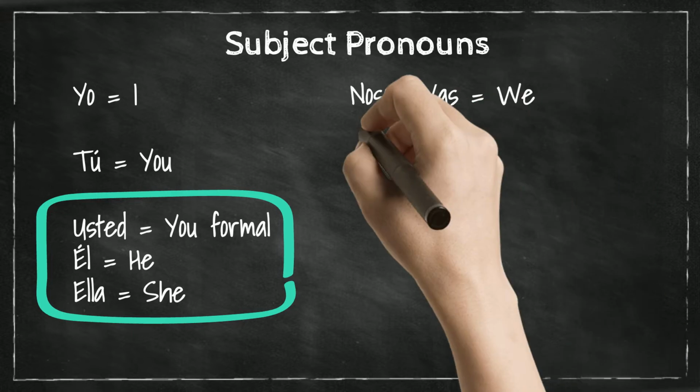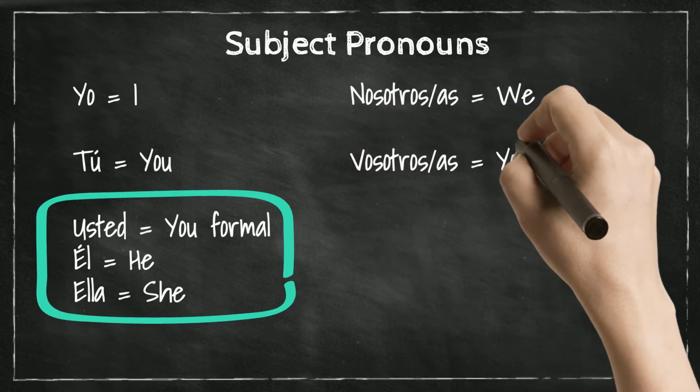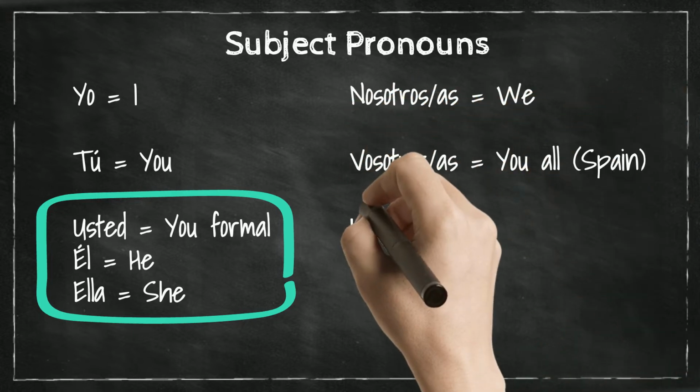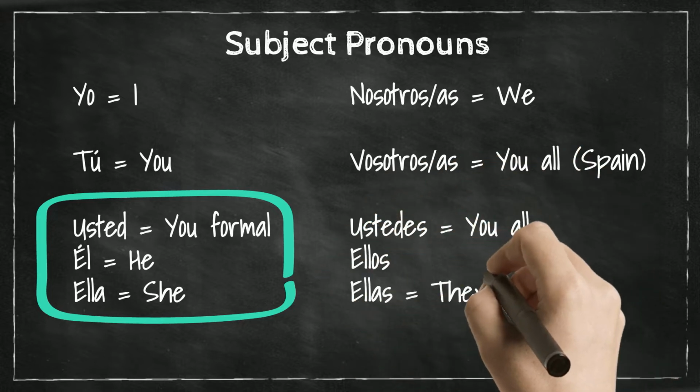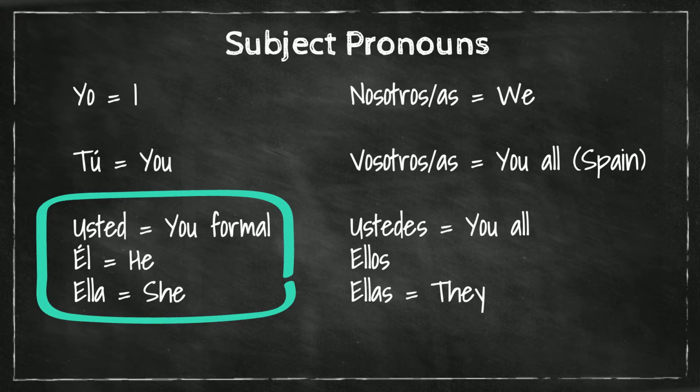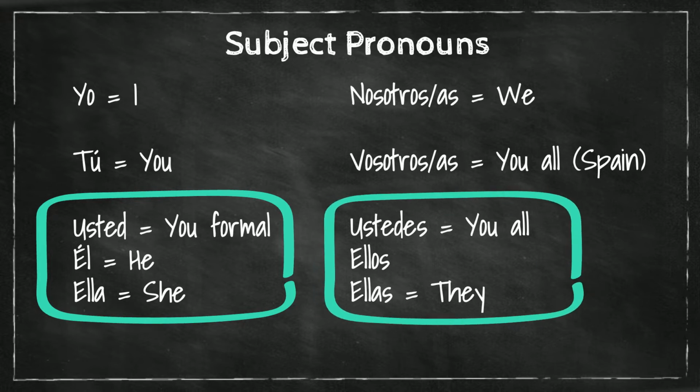Nosotros, nosotras mean we, vosotros, vosotras mean you all, used only in Spain. Ustedes means you all, and ellos, ellas mean they. These three we also group together because they too have the same ending when conjugated.